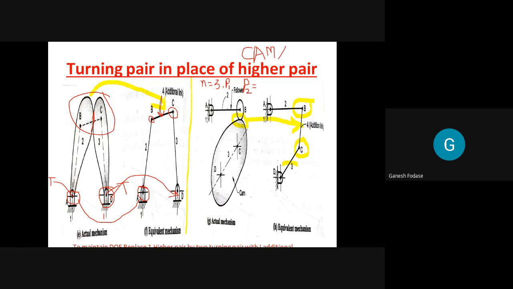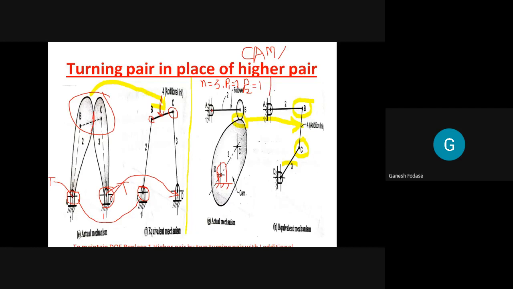See, 1 and 2. This one is complete link. This is not separate link. Okay. This one is follower. So this link 2 and 1 is connected by turning pair. So first turning pair, you can say lower pair. Then this link number 3 is allowed to rotate about some fixed link. Let's say it is pivoted about this fixed link. So that is only we can also draw like this. It is allowed to turn about link number 1. So 3 and 1 again form a turning pair. So 2 lower pairs or turning pairs, and 1 higher pair in actual mechanism.